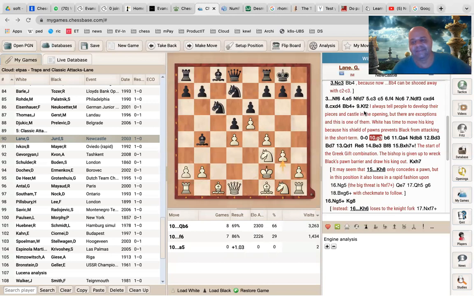So Black castles, White plays g3. White is saying that this itself is like my castle, and I don't think you can break it. So let us see that. Black plays b6 now, because he has to develop his queenside bishop, and White takes advantage of this tactical possibility by going queen to a4.